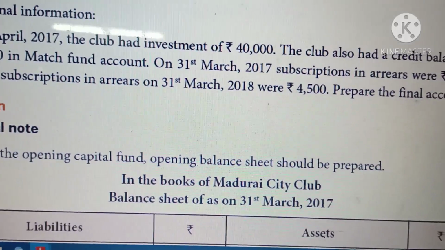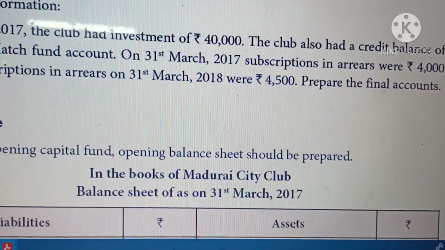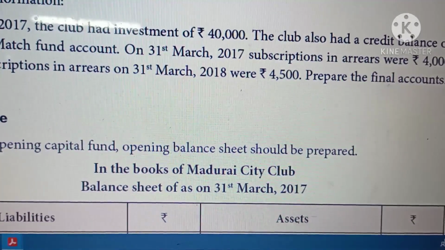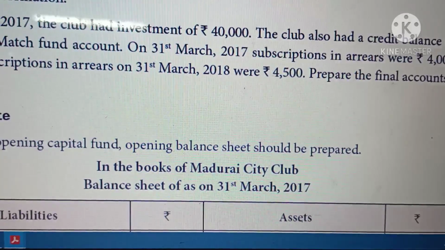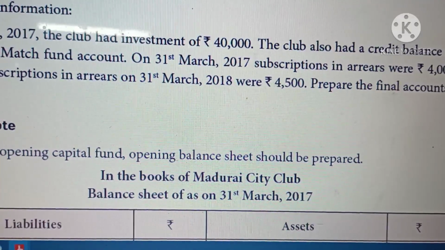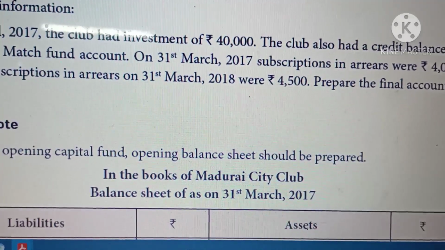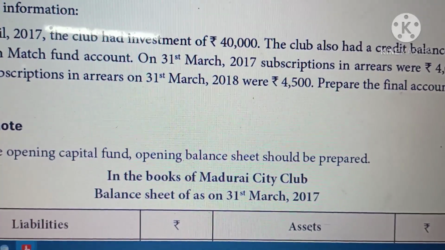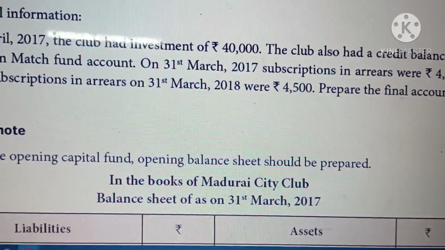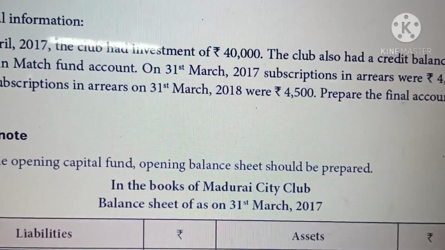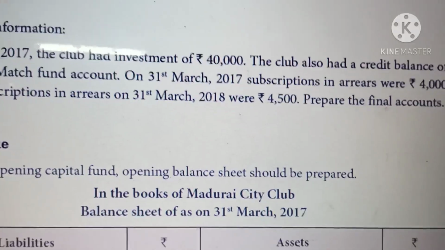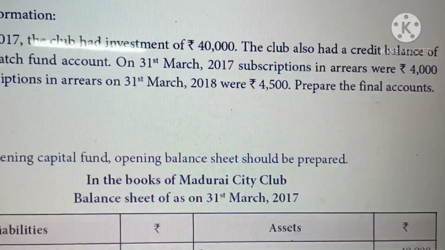Then 31st March 2017 subscription arrear. This is outstanding subscription for the previous year. So these three items we have to take to prepare the opening balance sheet. Out of the three, two are assets and one is a liability. Match fund is a liability; investment and outstanding arrear, these two items are assets. Other than that we had